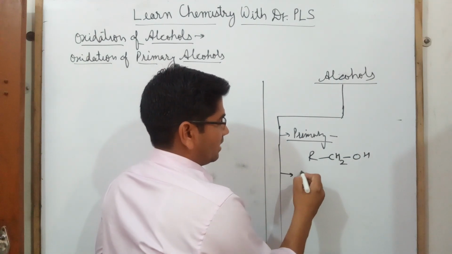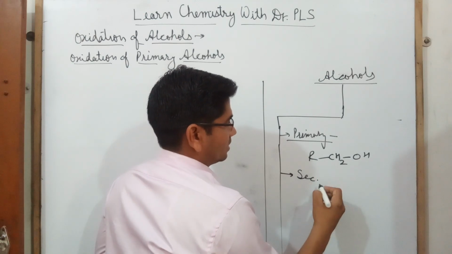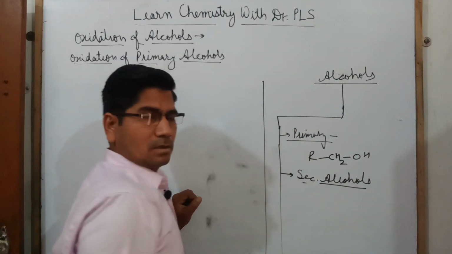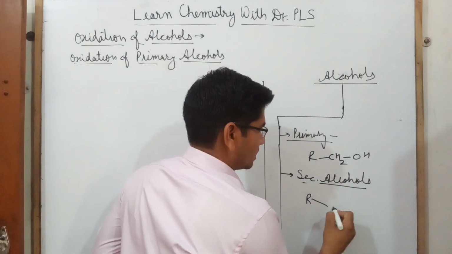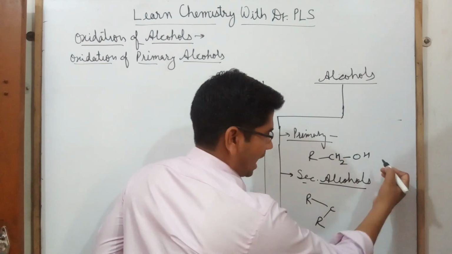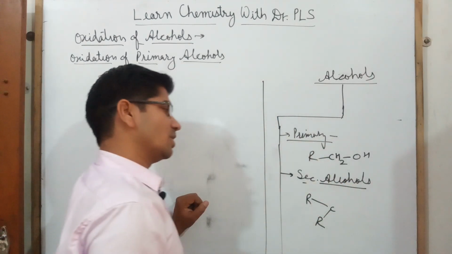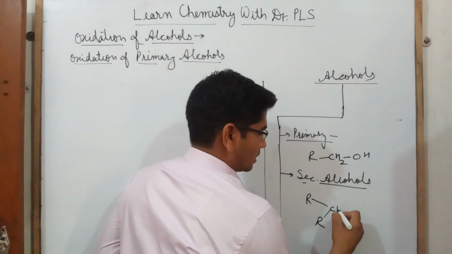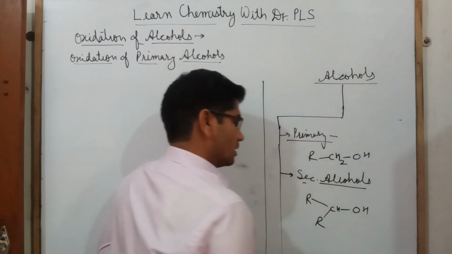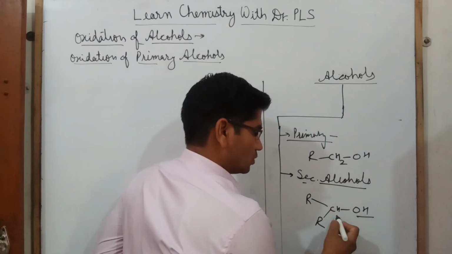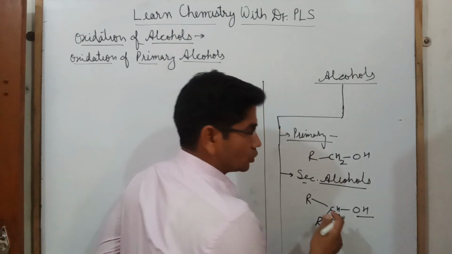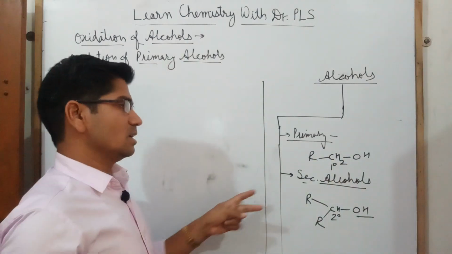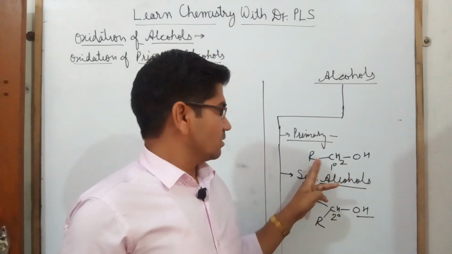What are secondary alcohols? Secondary alcohols are those in which the carbon attached to the OH will be a 2 degree carbon. See here, this OH is attached to this carbon, and this is a 2 degree carbon because 2 alkyl groups are there, and here 1 alkyl group is there, or we can say only 1 carbon is directly attached to this carbon.